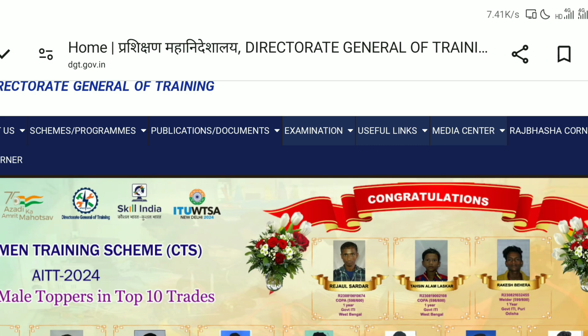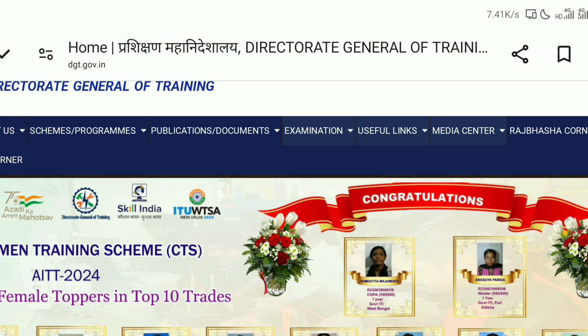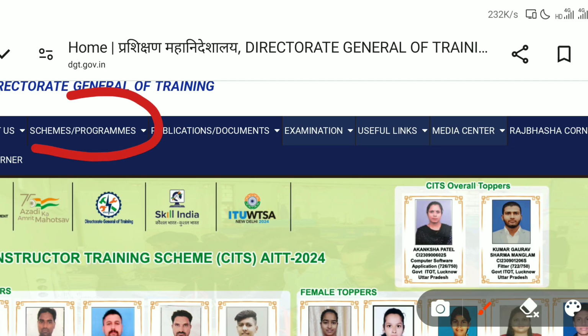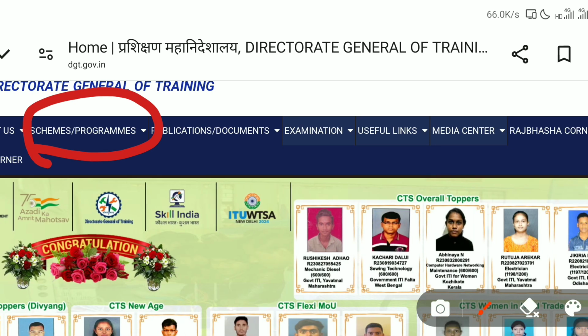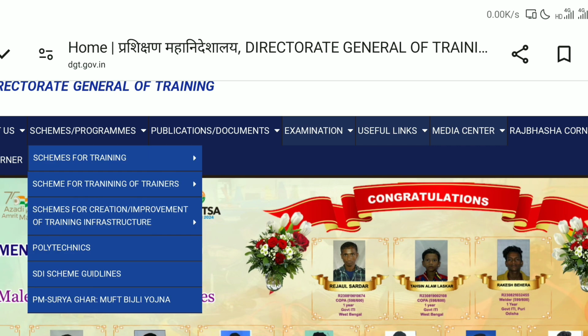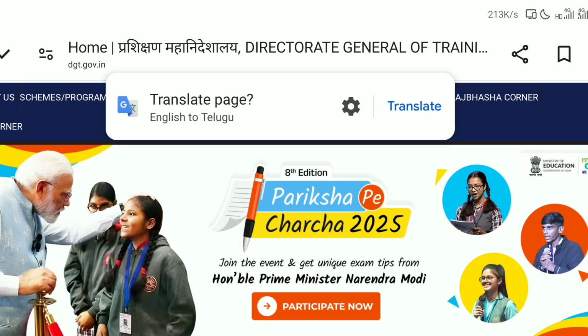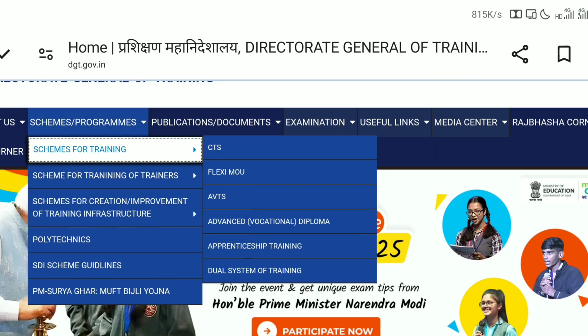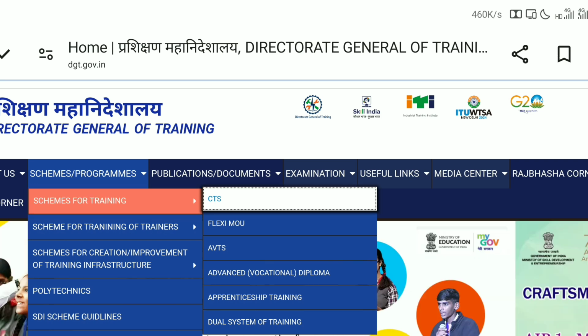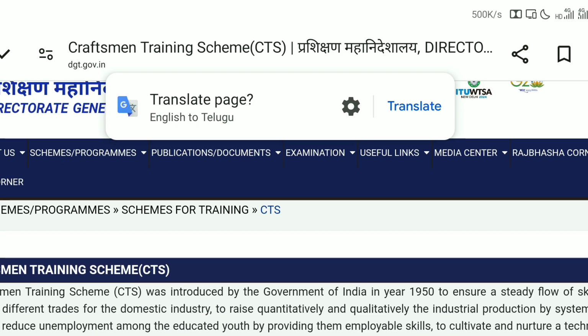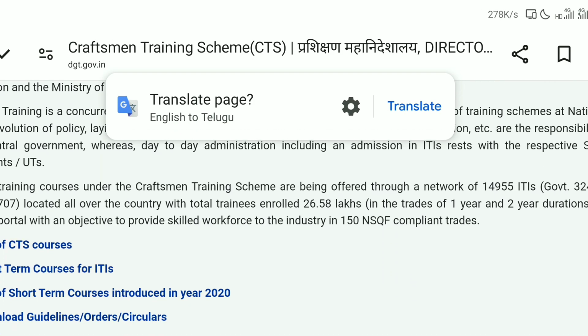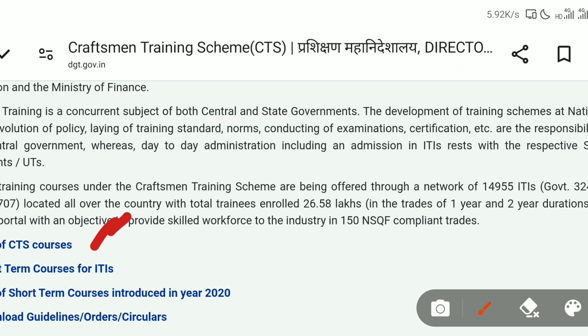Okay guys, see here you can see schemes and programs. Let me show you. Here, see, the schemes and programs column is there, right? Just click on that, and first, schemes for training, click on schemes for training. Here it will show CTS. Click on CTS. Okay, it came. Here see, list of CTS courses. They have mentioned the list of CTS courses here. Click on that.